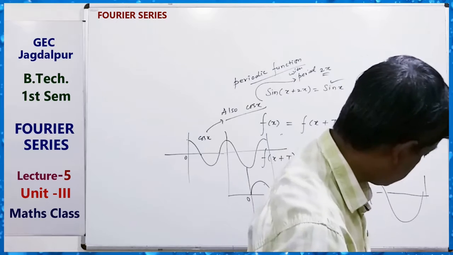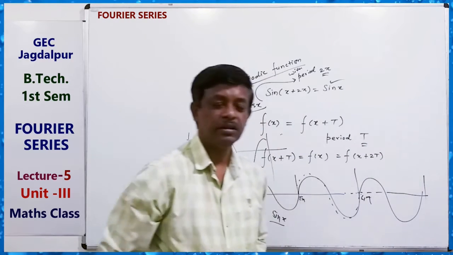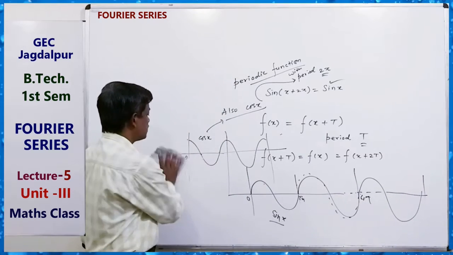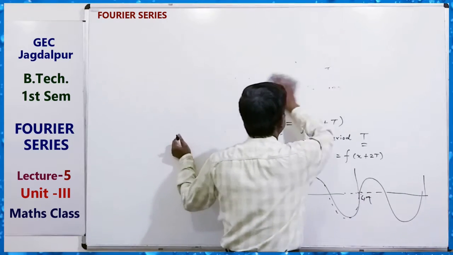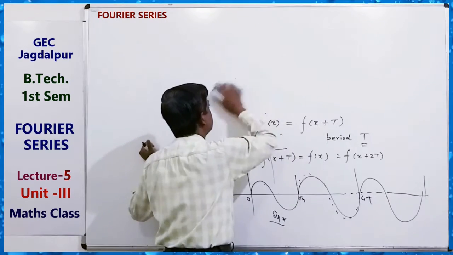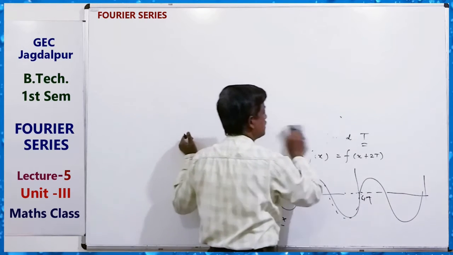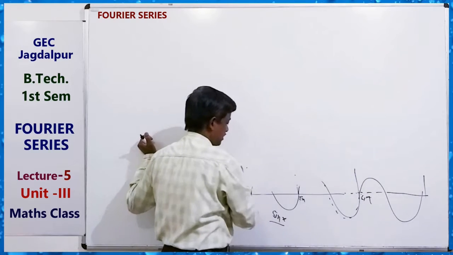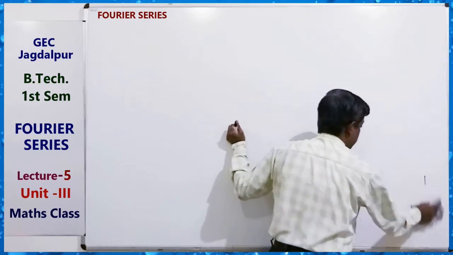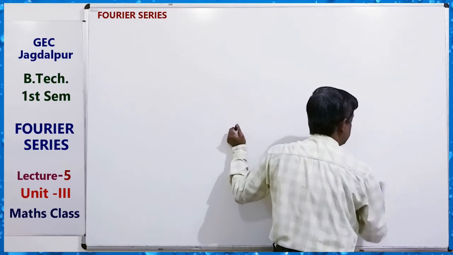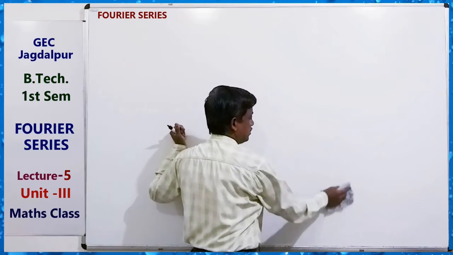So a 2 pi periodic function can be written, when the period is 2 pi of a function, that is, in general, if we are given a function f(x), then it can be expressed as a trigonometric series. Because if the function has period 2 pi, then we can express it as a trigonometric series involving sin x and cos x.